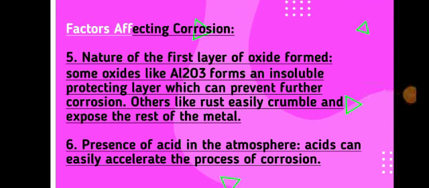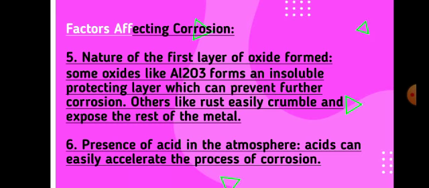As I said before, aluminium oxide is a layer formed on the aluminium metal so that it can prevent itself from getting corroded, while other metals easily get exposed to corrosion as they do not have a preventive oxide layer formed on their surface.